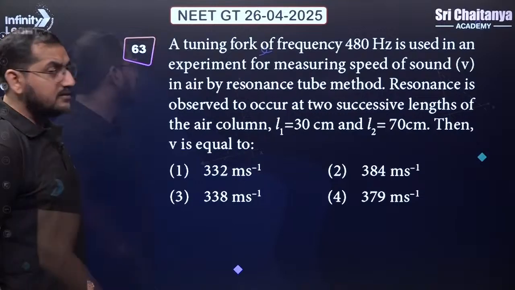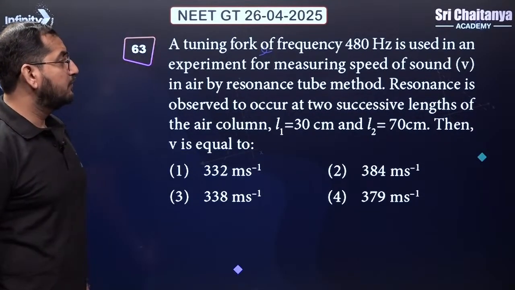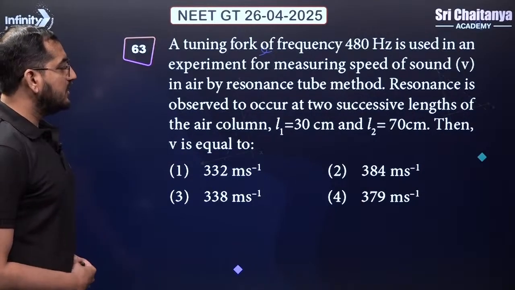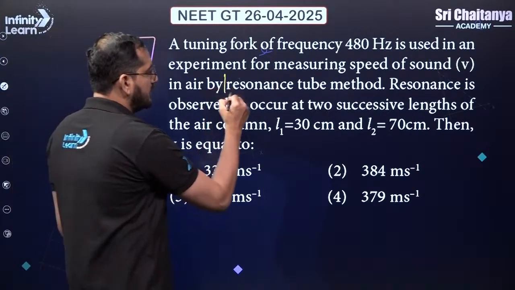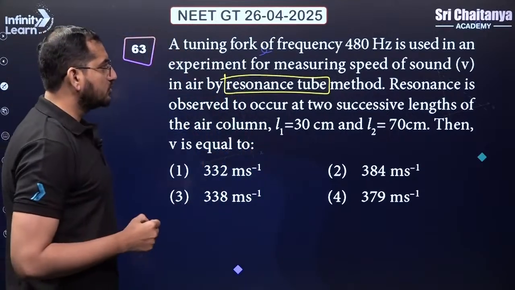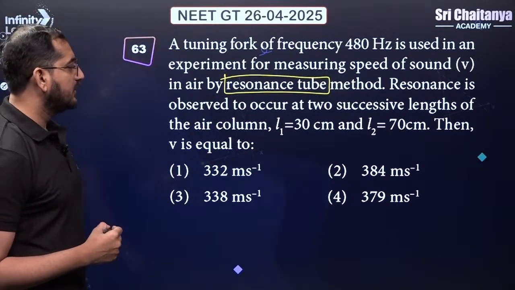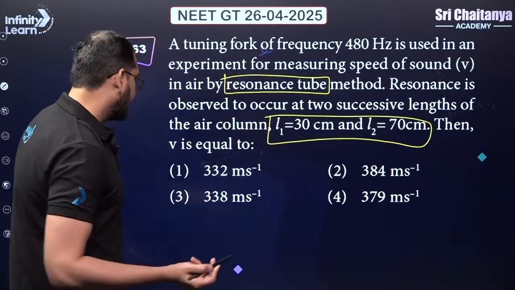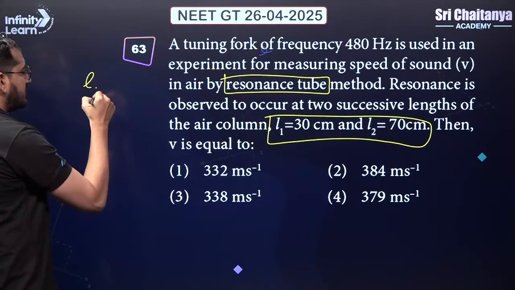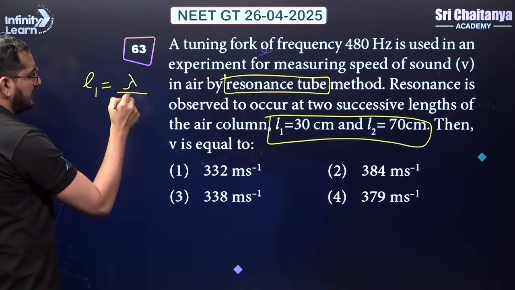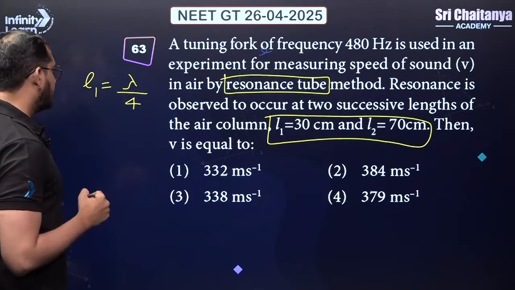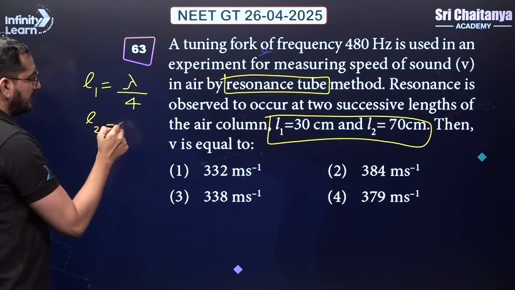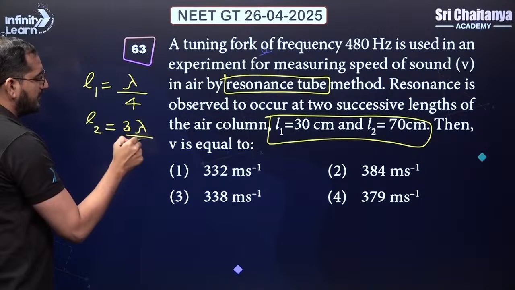Okay. Next question, guys. A tuning fork of frequency 480 Hertz is used in an experiment for measuring the speed of sound by the resonance. So this is a resonance tube, a model of the question where we need to figure out the speed of the sound, and the lengths L1 and L2 are given to us, right? Okay. So we know that for the first length we will get the fundamental resonance when L1 is lambda by 4. For the second one, that will be 3 lambda by 4.